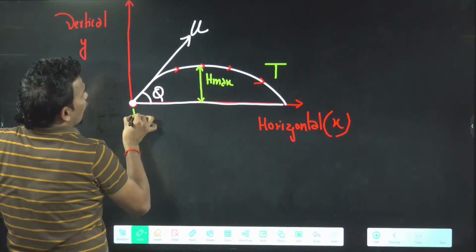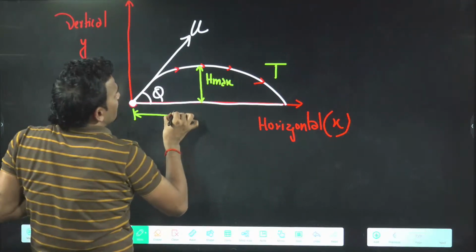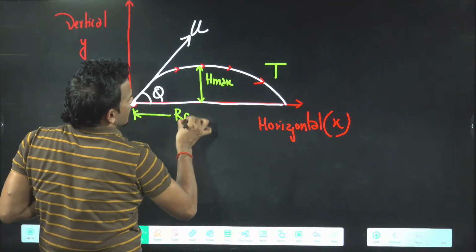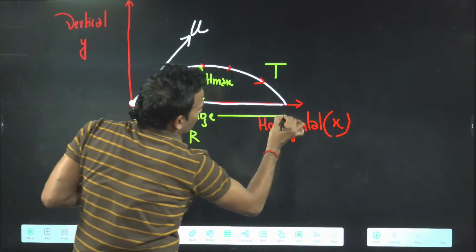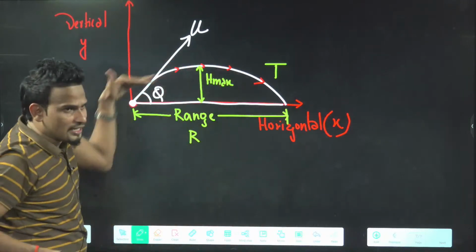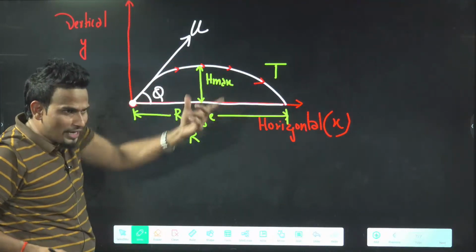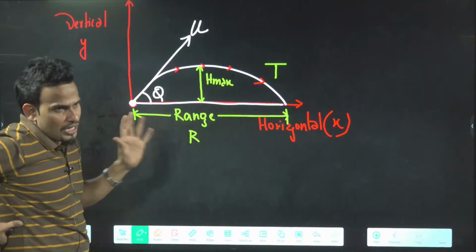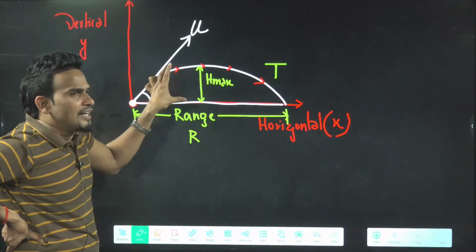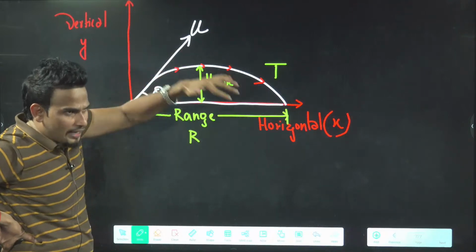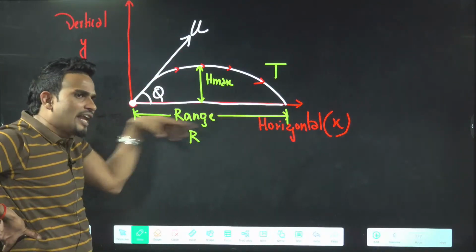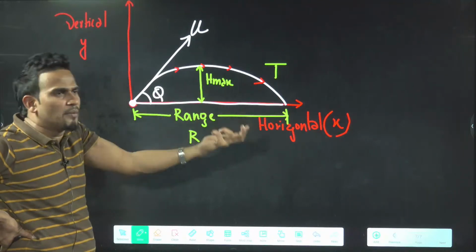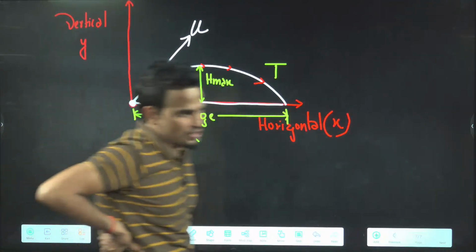And it will fall on the ground after traveling some maximum horizontal distance, which we call, can you tell me what we call this maximum horizontal distance? Where it lands? That is range. Yes. Maximum height attained is h max. Total time taken is time of flight, and the maximum horizontal distance traveled before falling on the ground is known as range.